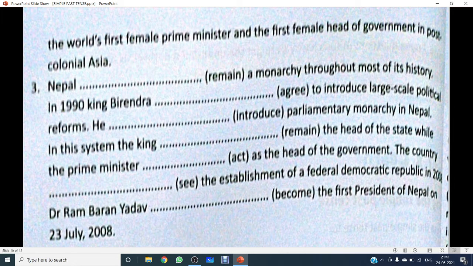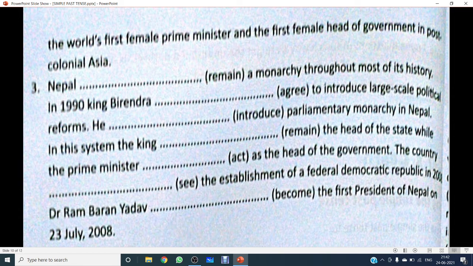Nepal remained a monarchy throughout most of its history. What is the question here? I hope you all remember. Complete the following sentences with the correct form of verbs given in brackets. So Nepal remained a monarchy throughout most of its history. In 1990, King Birendra agreed to introduce large-scale political reforms. He introduced parliamentary monarchy in Nepal.